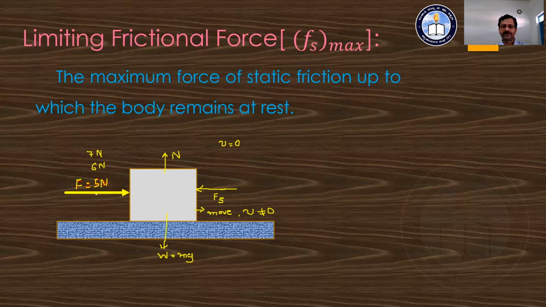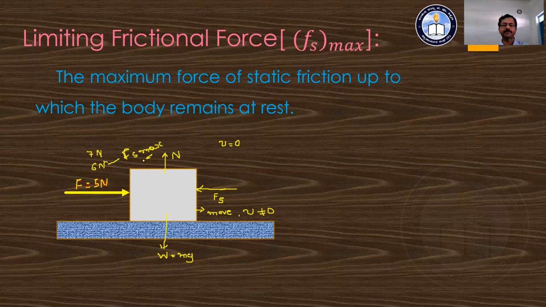That means if 4 Newton is applied, or 3 Newton is applied, we do not observe any movement. When we apply a force of 7 Newton, then we observe a movement of that body, and hence we say that the maximum force of static friction up to which the body remains in the state of rest is equal to 6 Newton in this case, and this value represents Fs max, the limiting frictional force.